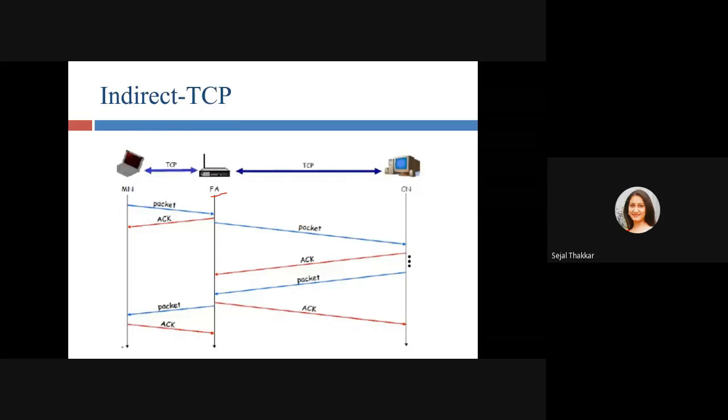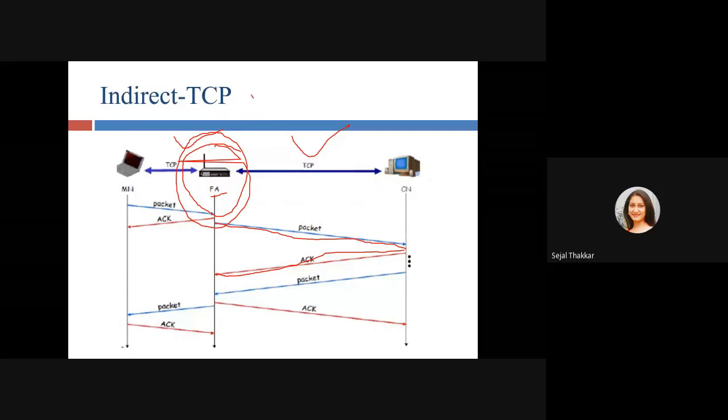Now the foreign agent sends the packet to the wired network and gets the acknowledgement from the wired network, right? So these two parts do not communicate directly with each other. For communication we need that foreign agent, or base station.